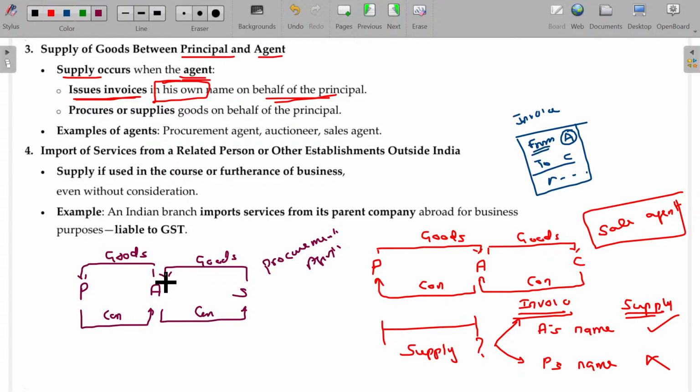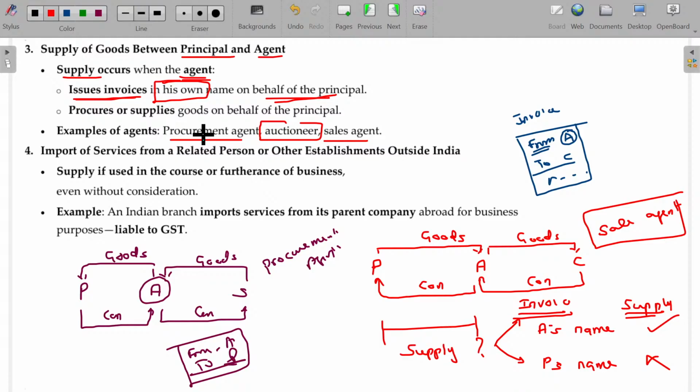In the case of a procurement agent, A raises the invoice in his own name. The invoice is from A and to whom? To P. In this case, automatically this will be supply only. Is that clear? Examples of agents: procurement agent, sales agent. And we need to have one more agent called an auctioneer. In auctioning, the final price is fixed on behalf of the seller.